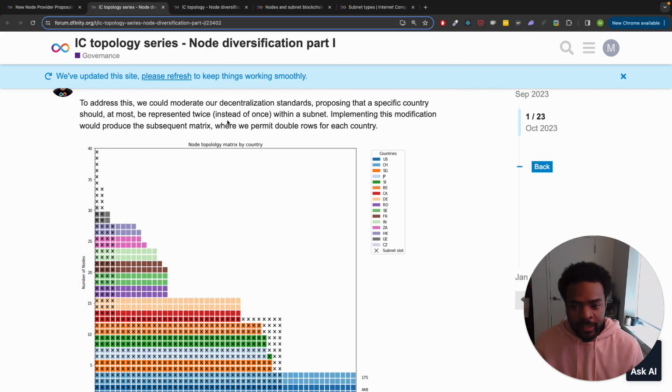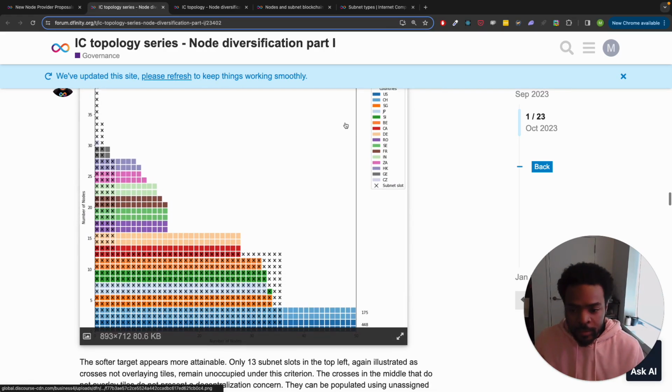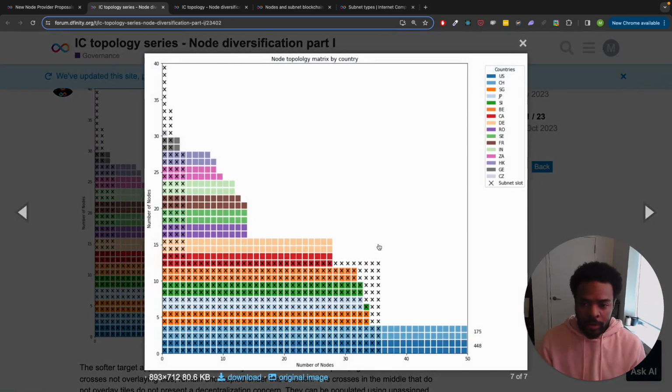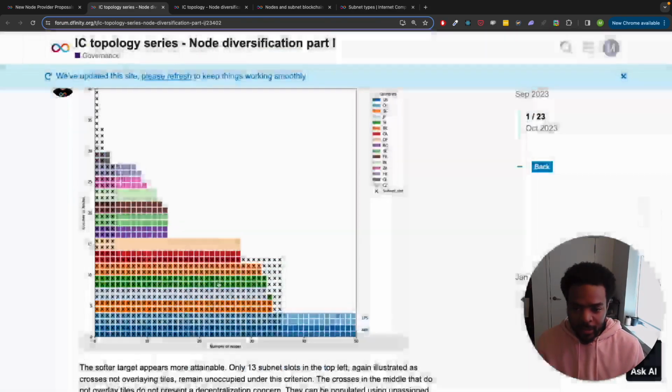To address this, we could moderate our decentralization standards, proposing that a specific country should at most be represented twice instead of once within a subnet. This matrix shows what that would look like, and you see we get a little closer to filling all of these crosses. So we have a subnet limit of 2. Each country has two rows allocated, and things are looking much better, but still not quite there.